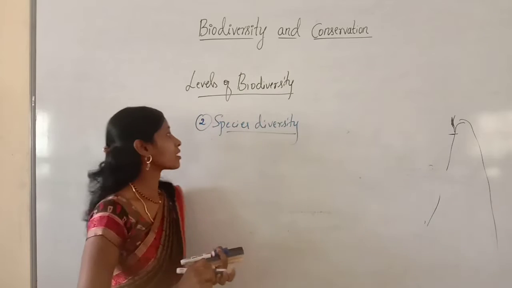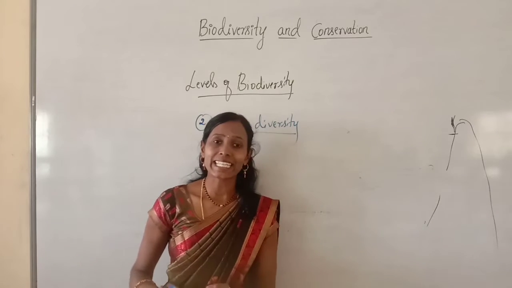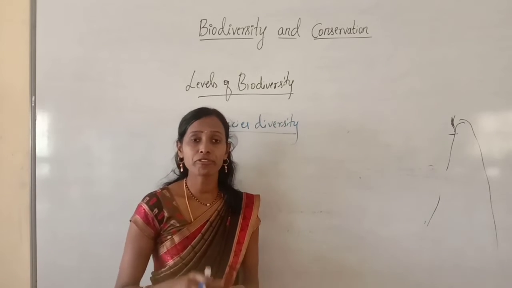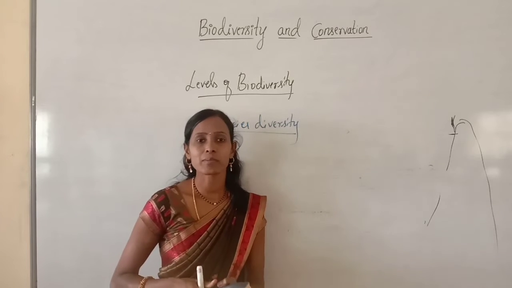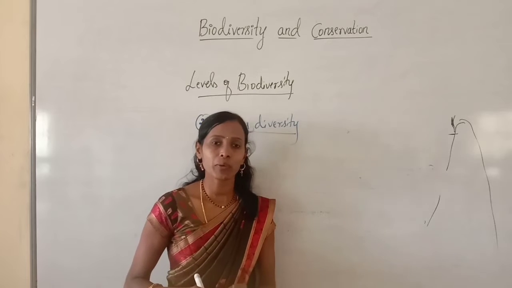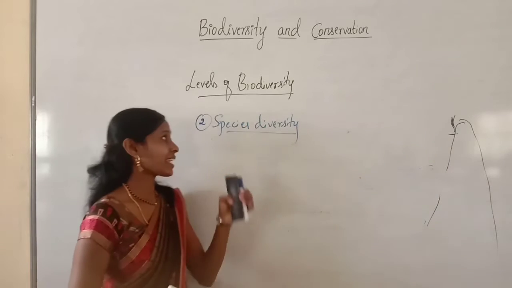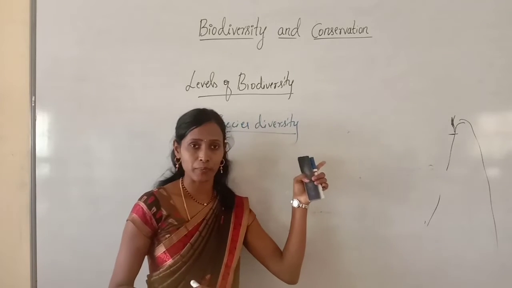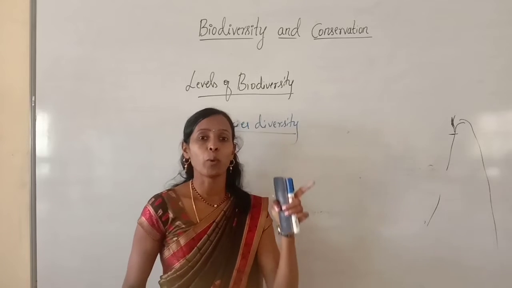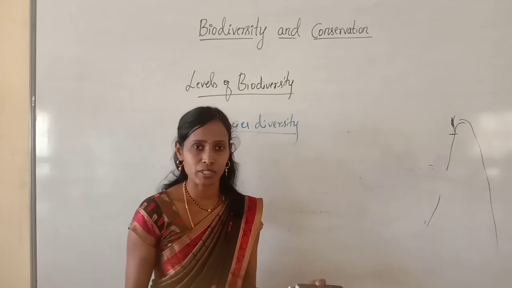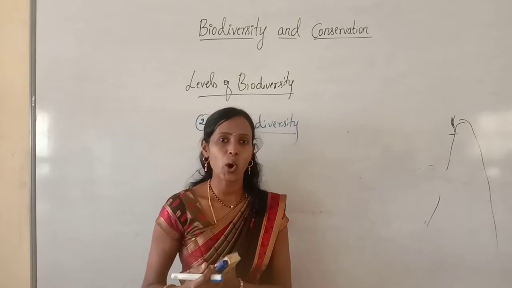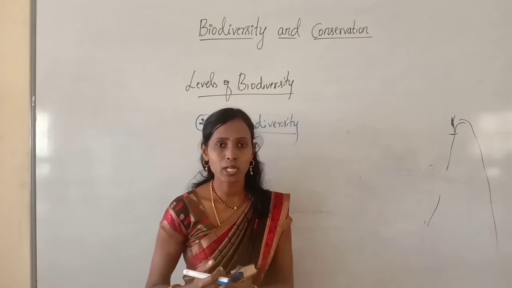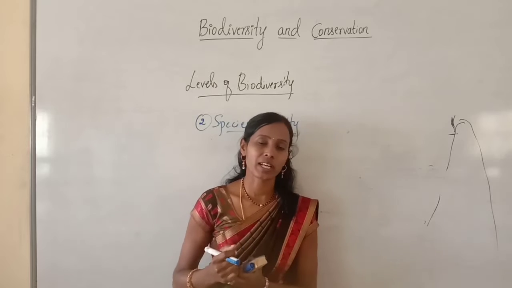So what is this species diversity? The variety of different species of living organisms which are present in a given geographical area is called species diversity. It is the variety of different species, which means here we are taking into account the number of living organisms or the number of species. So try to understand the definition.